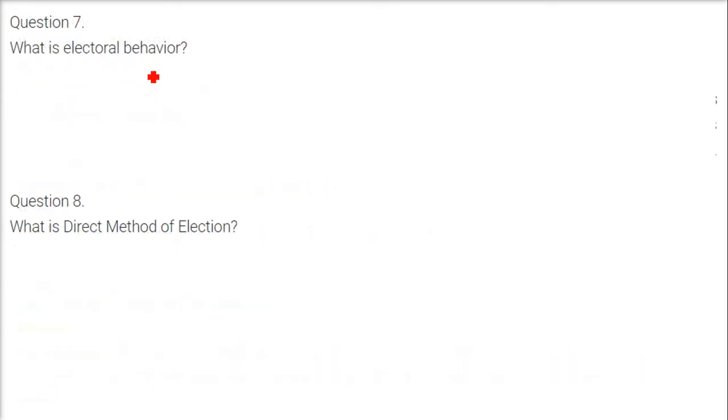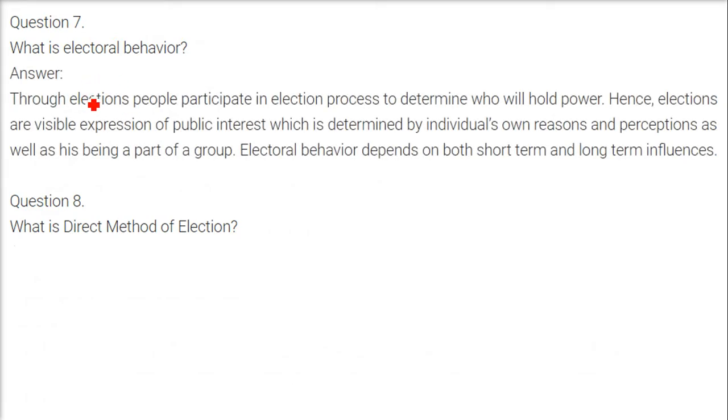What is electoral behavior? Through elections, people participate in the election process to determine who will hold the power or who is going to govern them. Therefore, elections are a visible expression of public interest and aspiration, which is determined by individuals' own reasons and perceptions as well as by being part of a group. Electoral behavior depends on both short-term and long-term influences. Whatever behavior people show, how they vote, is the electoral behavior.